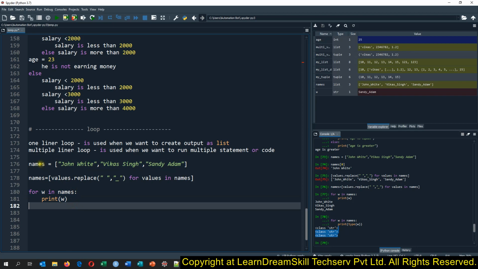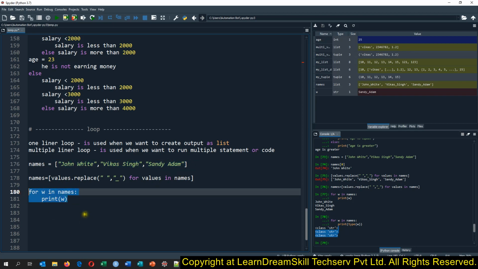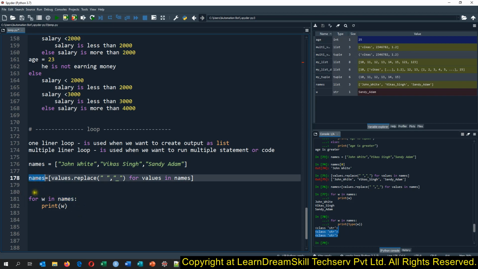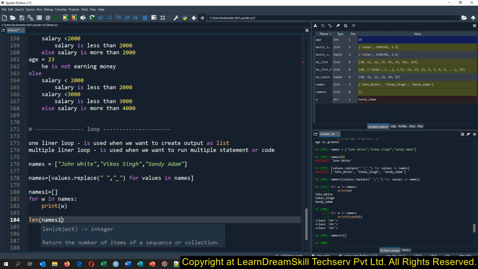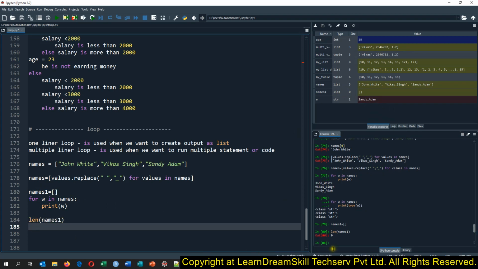So if you just want to perform the same operation with the multi-liner loop, then you will have to create a blank list here. You are processing the names, so you will have to create it with a different name first. You cannot create a blank list with the same name. You will just say one equals to. So here what do you see? We are just creating one blank list before running the loop. See, it has been created. And if I try to show you the length of this list, see, it is giving me 0 because we do not have any value.